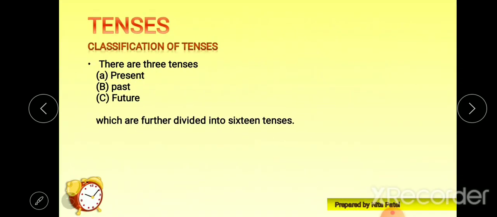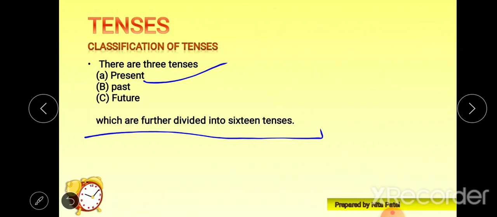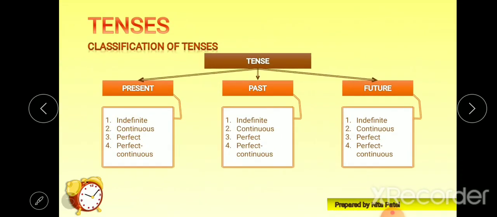They are majorly divided into three categories, the same as time: present, past and future. But they are further divided into 16 tenses, that means four different categories each. So present, past and future, three major tenses, and they are divided into these four categories: indefinite or simple, continuous or progressive, perfect, and perfect continuous.